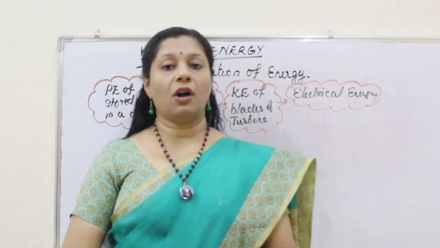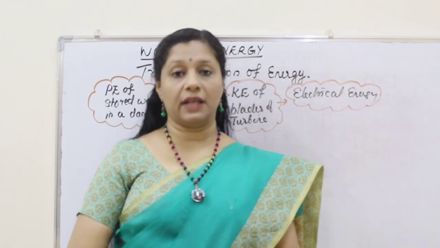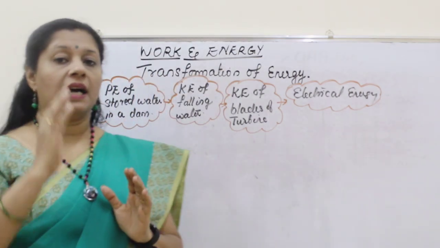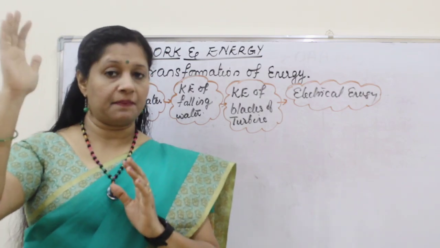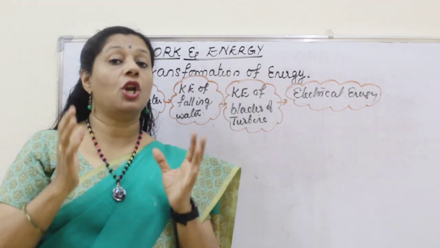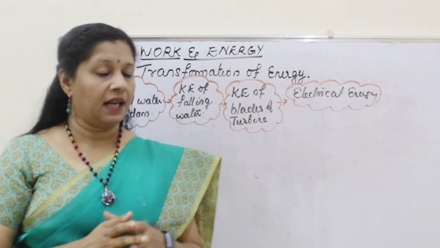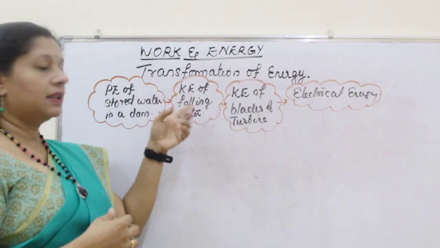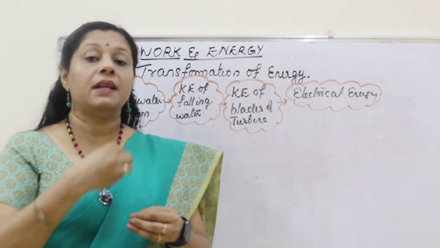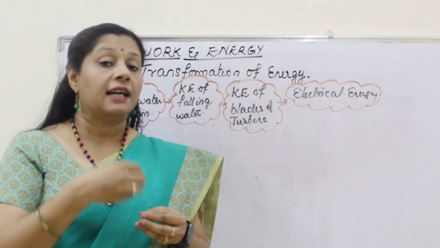Look at an example of the production of hydroelectricity. In that case, we are actually storing water at a high level in dams. So when water is at a high level, it possesses a lot of potential energy. When we open the shutter, the water starts flowing down. So it starts moving. When it is moving, which energy is it gaining? Kinetic energy.